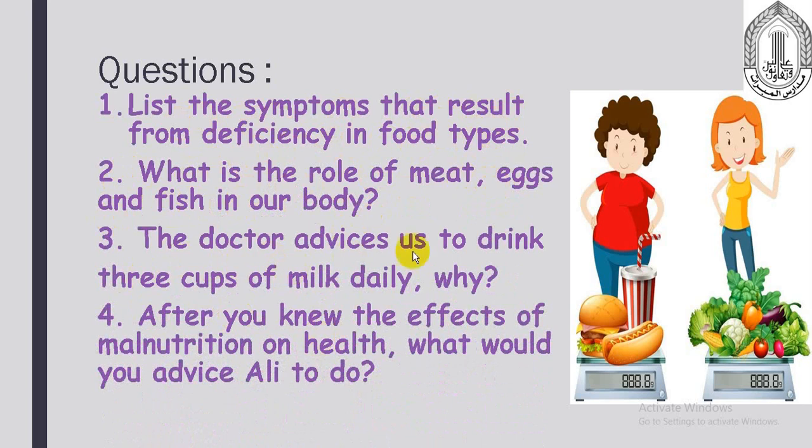The doctor advises us to drink 3 cups of milk daily, especially at your age. Why? Now, after you knew the effects of malnutrition on health, what would you advise Ali to do? You will pause the video, answer the questions, then check the correct answers with me. Clear? Very good. Let's continue now.